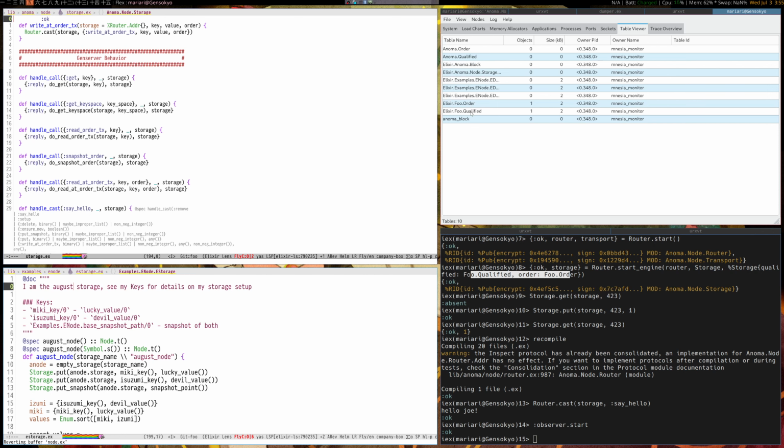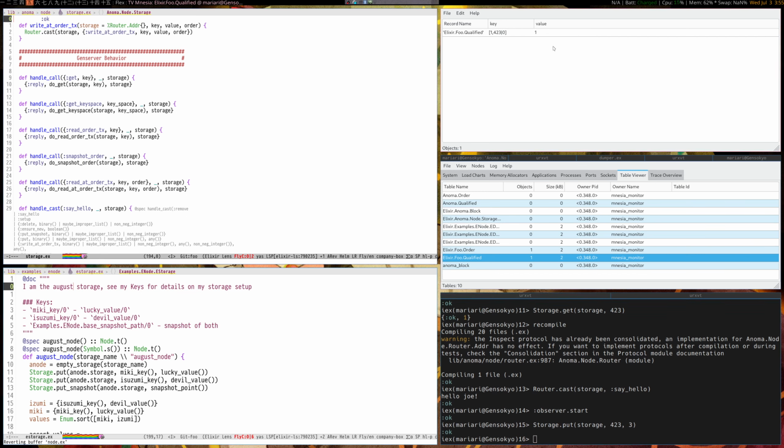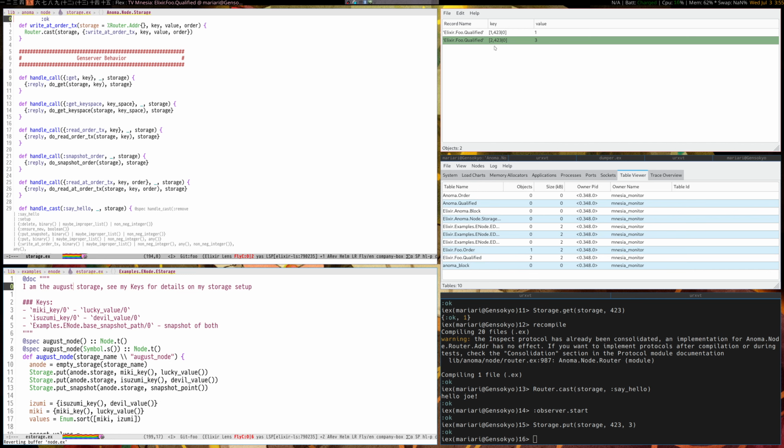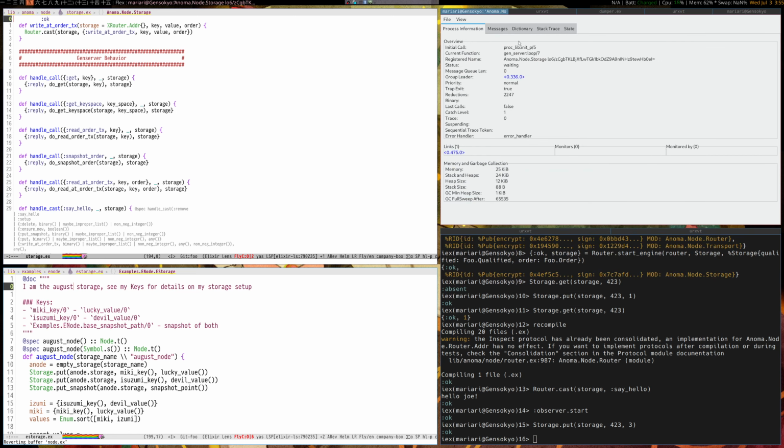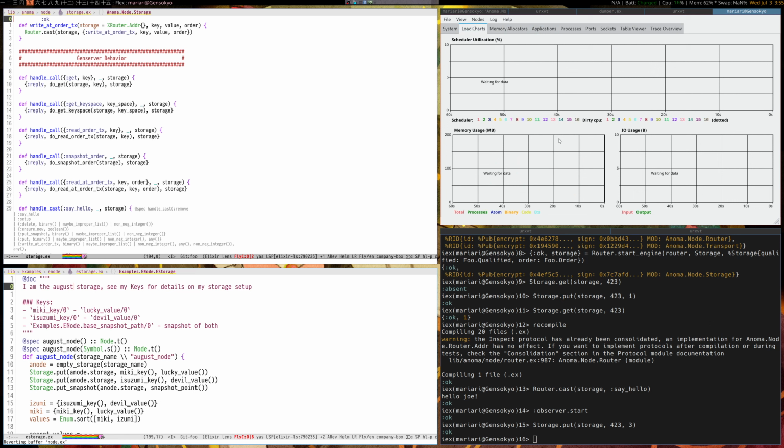As we can see here, in the qualified table we have the key 14230 being 1, because the cool thing is that because we have persistent storage, we actually have a way of having storage being consistent across calls when real transactions come in. So for example, if I were to then put 3, we can see now that the latest one is 3, but we could still get the one at 1, which comes in quite relevant, which is very nice. So we get some really nice tooling just out of the box, along with checking things like how good is our load balancer, how good is the load chart.